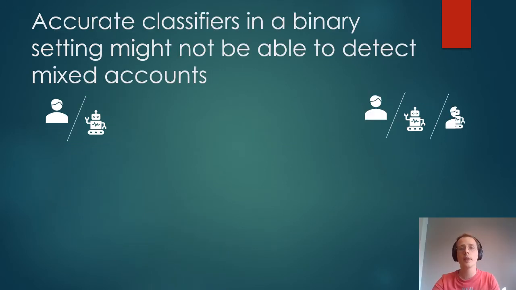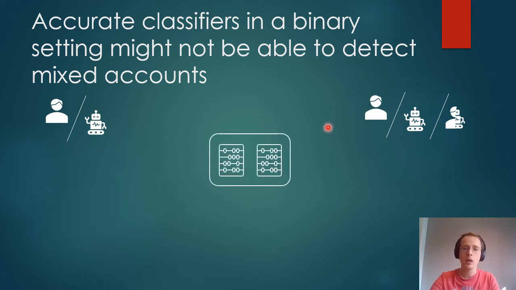We found the following. We found that accurate classifiers in a binary setting might not be able to detect mixed accounts. Suppose we have two settings here. The one on the left is the setting where we have a dataset with only human and bot accounts, and the one on the right is a setting where we have human, bot, and mixed accounts. Now suppose that we have the following two classifiers, where the left one is trained on account level features such as the number of repositories started by a user, and the right one is a classifier that is only trained on the contents of a GitHub comment.